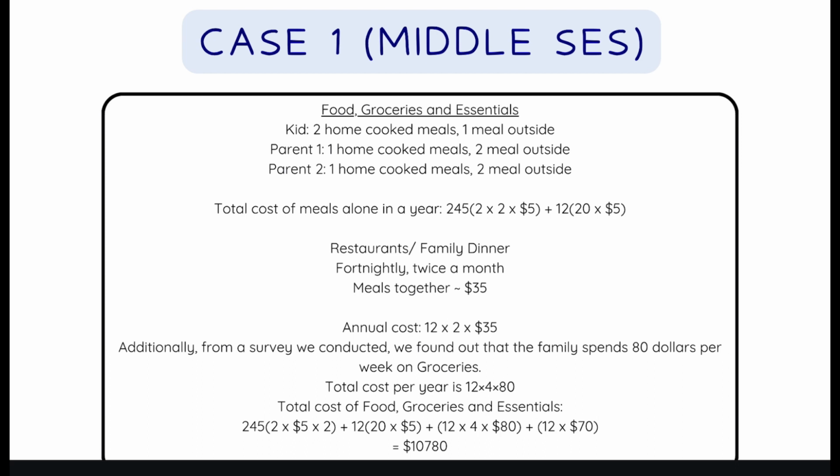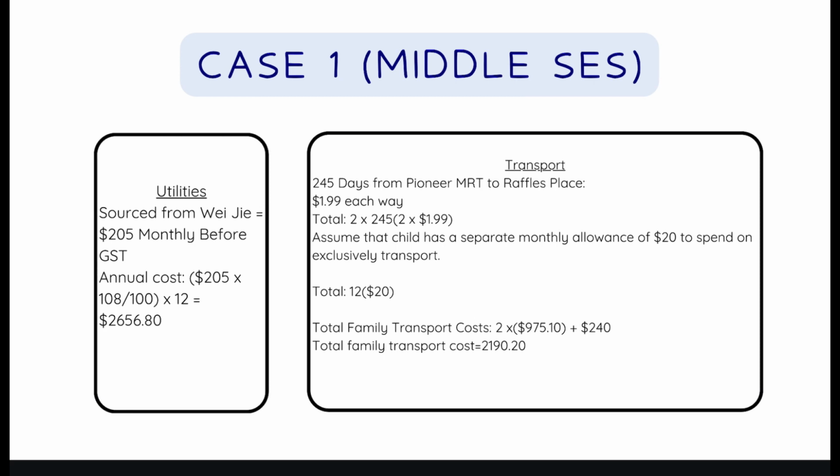The first category is food, groceries, and essentials. The child eats 2 home-cooked meals and 1 meal outside, while the parents eat 1 meal at home and 2 meals outside. The total working days per year is 245, given that there are 11 public holidays in Singapore, 52 weeks per year, and 4 days for vacation. We take 205 times 2 people times 2 meals times $5 for the parents, and 12 months times 20 meals times 5 for the child. Adding all the costs together with dinners and groceries, we get $10,780.